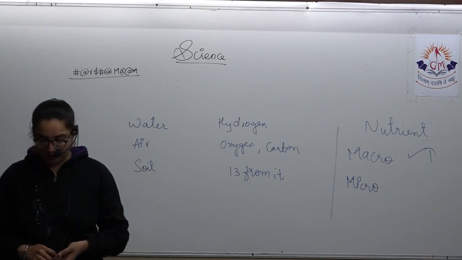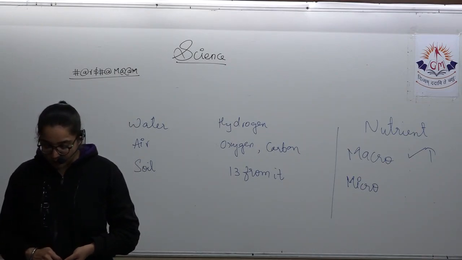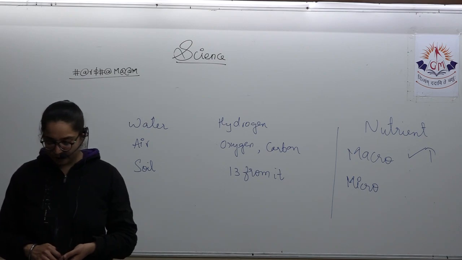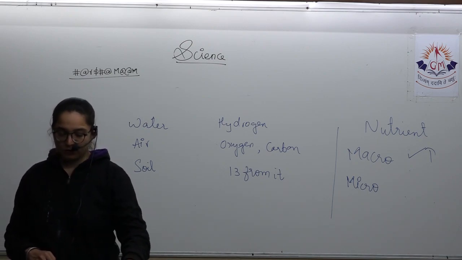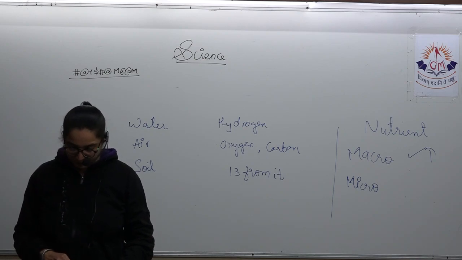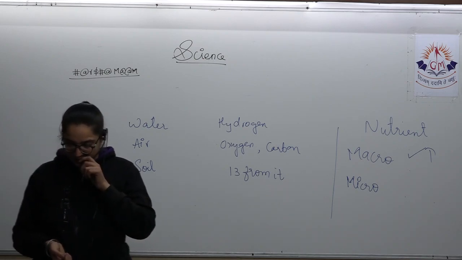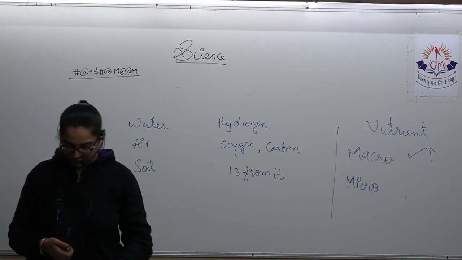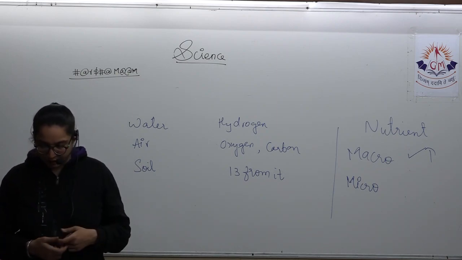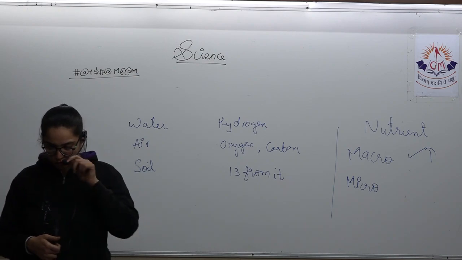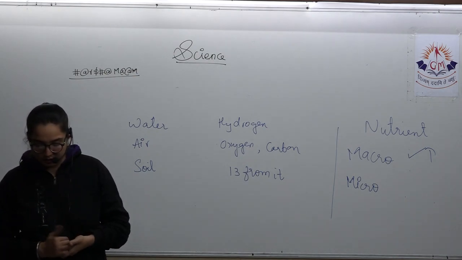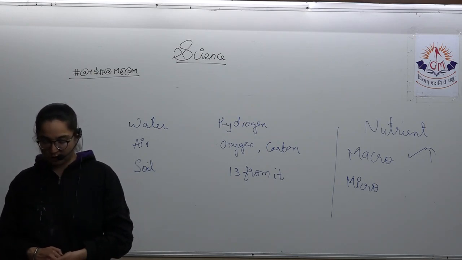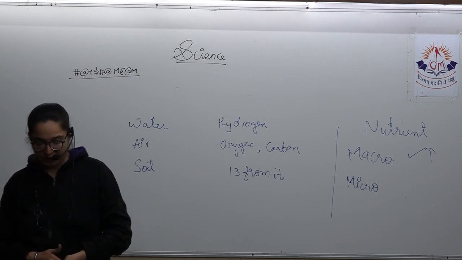If we talk about types of fertilizers, then they are nitrogenous, phosphatic, potassic, and then mixed, among which the very famous one is NPK. For nitrogenous, examples are NaNO3, (NH4)2SO4, and NH2CONH2, that is urea, which has nitrogen in maximum quantity. Then NH4NO3, Ca(NO3)2.